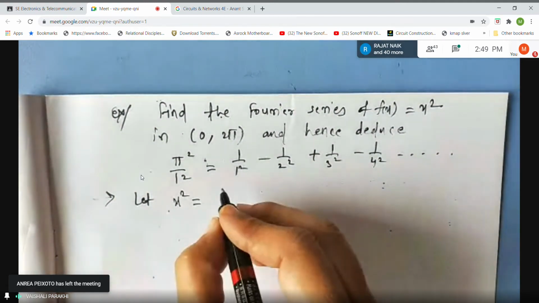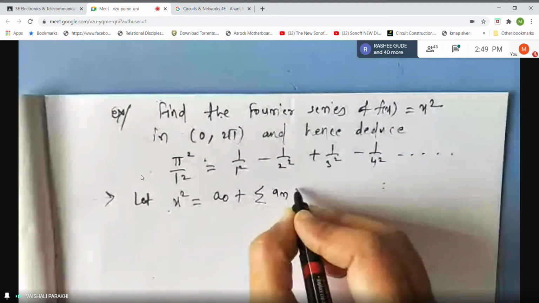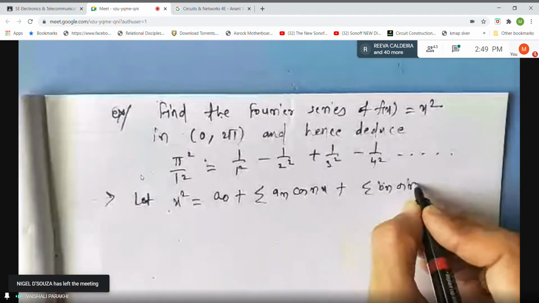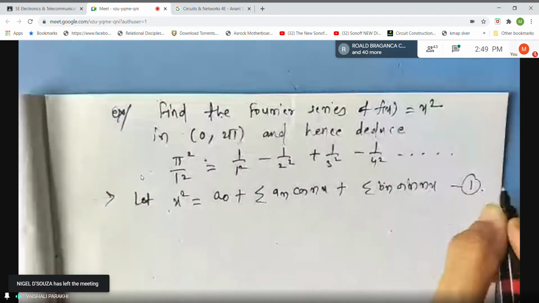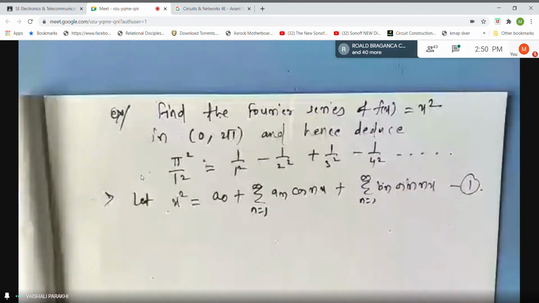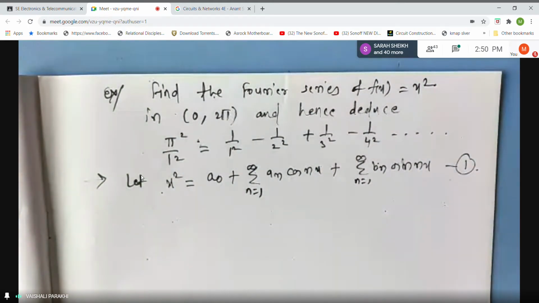So x square is equal to a naught plus summation a n cos nx plus summation bn sin nx. This is your equation 1. N is 1 to infinity. So even if it is not given 1 to infinity, you have to always assume minimum value of n is 1, maximum value of n is infinity. So this is your Fourier series.